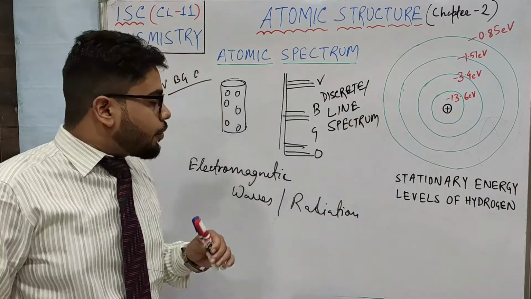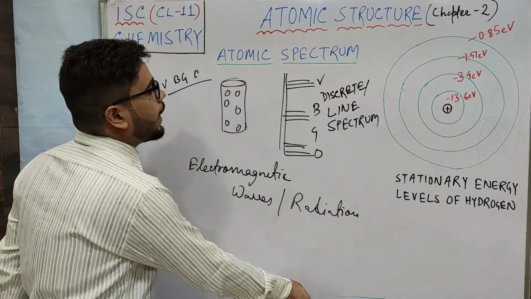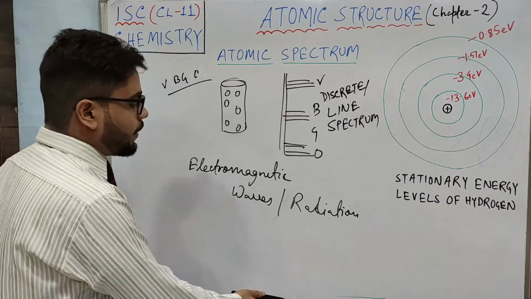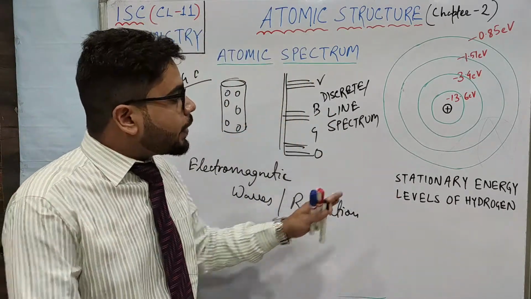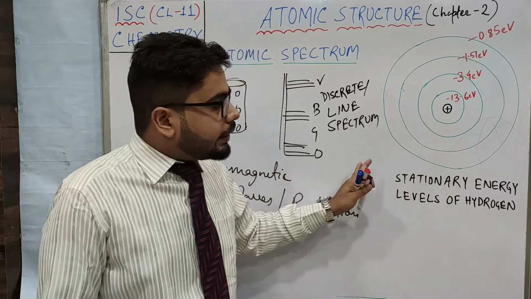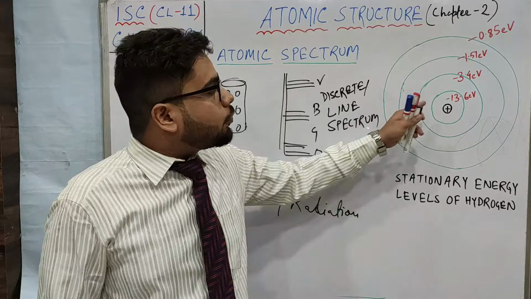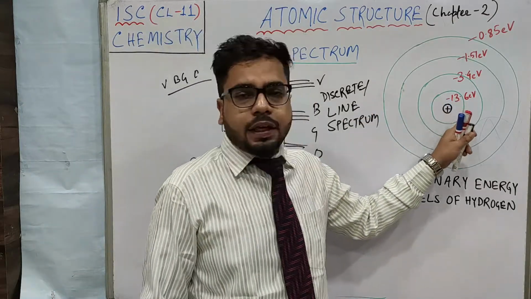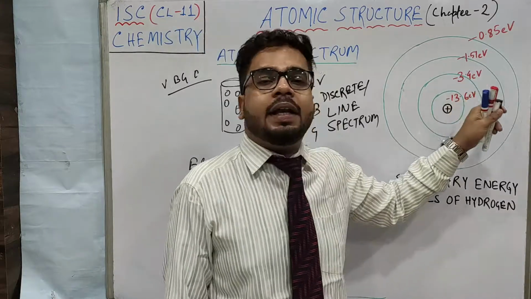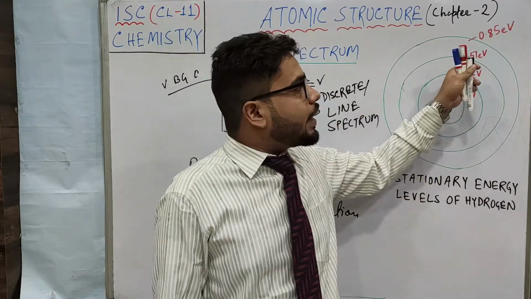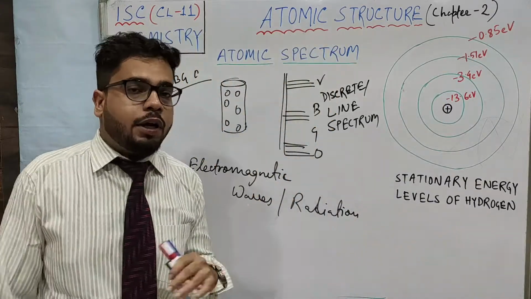Got it? So based on this experiment, what Bohr understood, this diagram I have shown you previously also. These are the energy levels of hydrogen. What we can see here: in the first shell we have minus 13.6 electron volt energy, in the second shell minus 3.4, in the third shell minus 1.51, then minus 0.85.